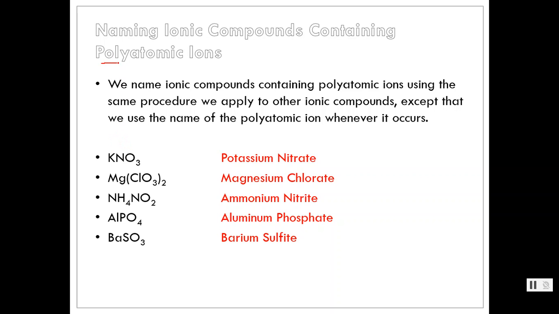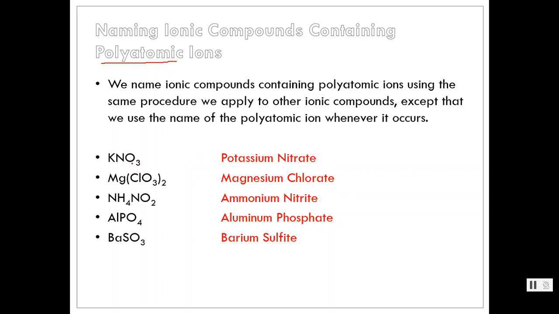So if you remember polyatomic ions, there's a list earlier in the chapter. Those are species that act as a unit, act as a groupie, and they have a charge associated with them. We name ionic compounds with polyatomics in the same way as we do other ionic compounds, except when naming the part of the molecule that has the polyatomic, you don't need to muck around with the ending. You don't need to drop the ending and add "ide" like you would if it was a monoatomic ion. You just name the polyatomic ion.